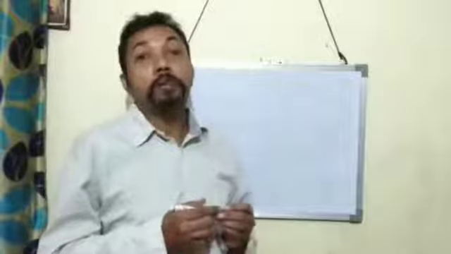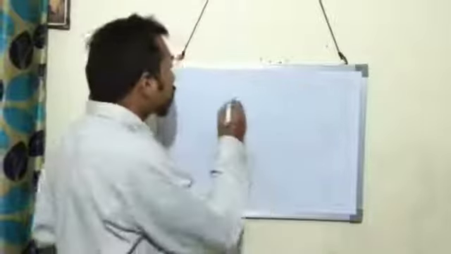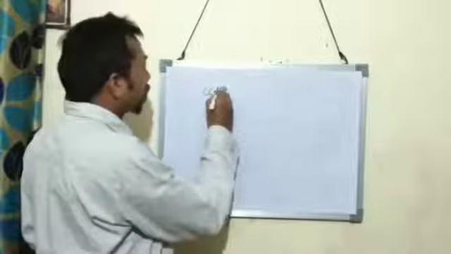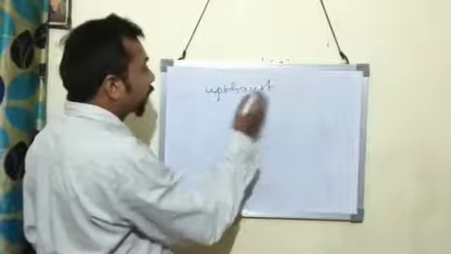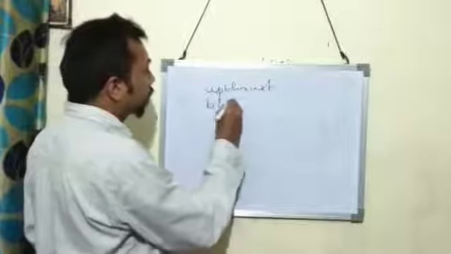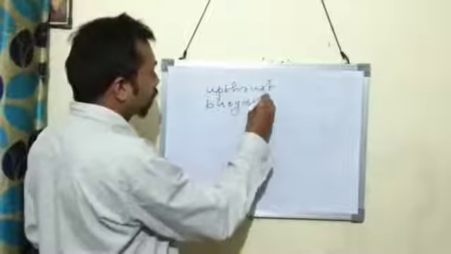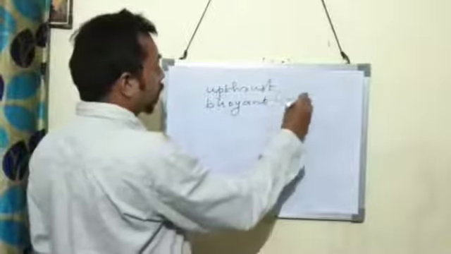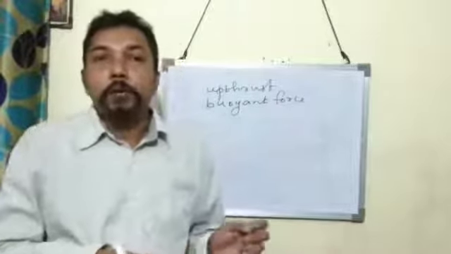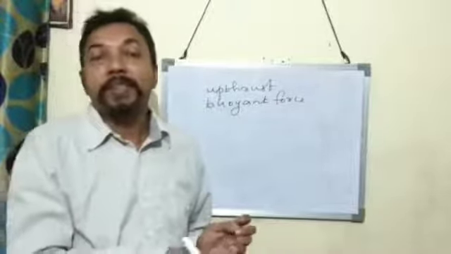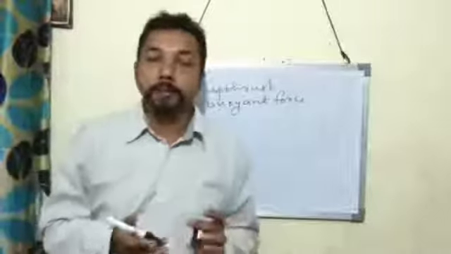Why does the ball come upward? That is because of upthrust or buoyant force. Another name of upthrust is buoyant force. So here that ball comes upward due to the upthrust exerted by water.